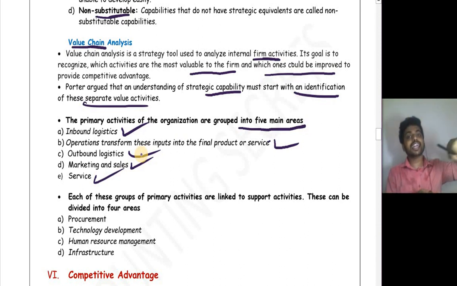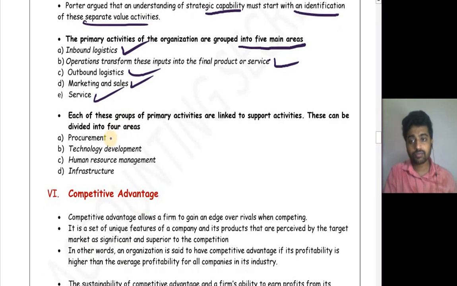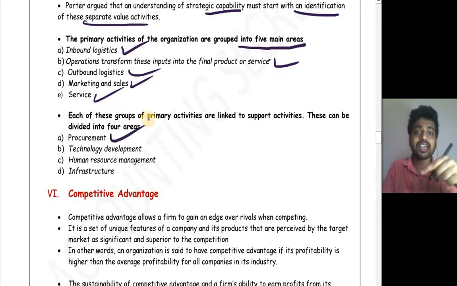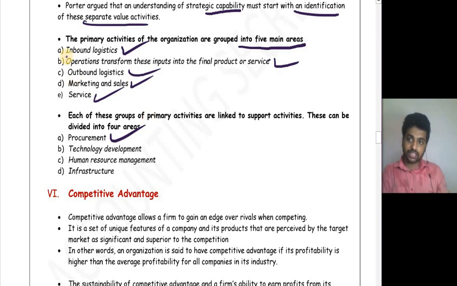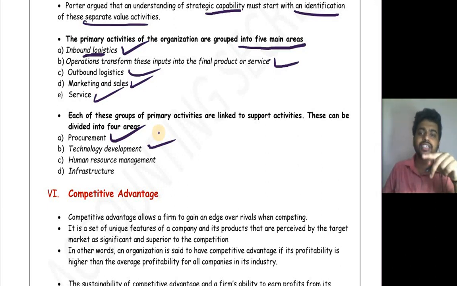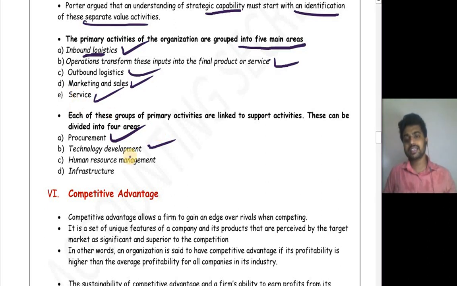For this you need secondary function support. Those are procurement, that is, before the start of inbound logistics, procurement must be done. So you have to analyze who is the best seller, and which kind of raw material satisfies our needs. All this you have to analyze, and you have to place a better order. Next is technological development. Every organization requires technological support, and whenever new technology comes, the technology development team should help the whole organization.